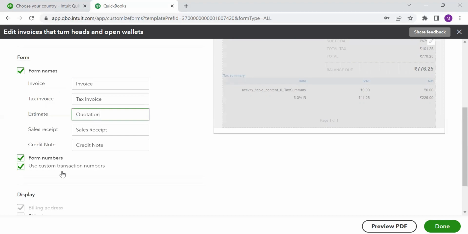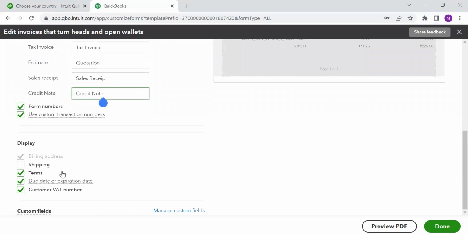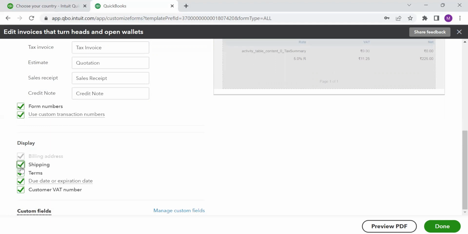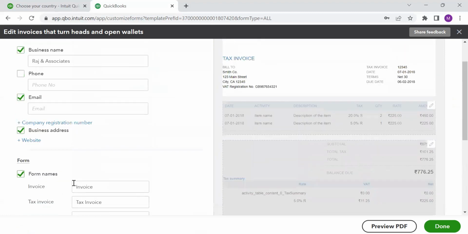I can also raise quotations from QuickBooks. Sales receipt, a credit note will be headed as credit note. Form number is invoice numbers. I can also use customized transaction numbers. Now, what do I wish to display on my invoice? So, billing address is by default. I cannot change this. If I wish to see the shipping address, I can click on shipping address, terms, due date or expiration date, customer VAT number. Customer VAT number would be GST number for us, right?